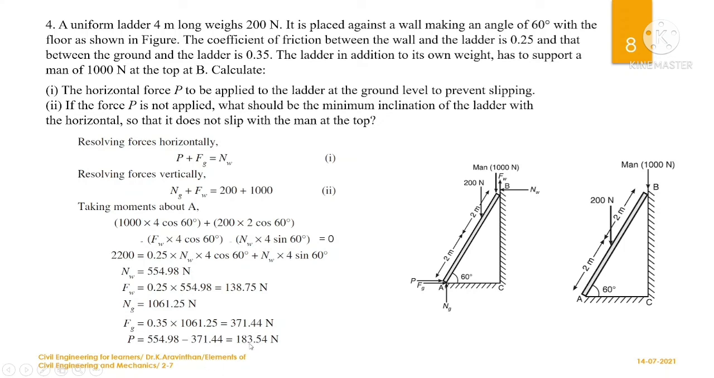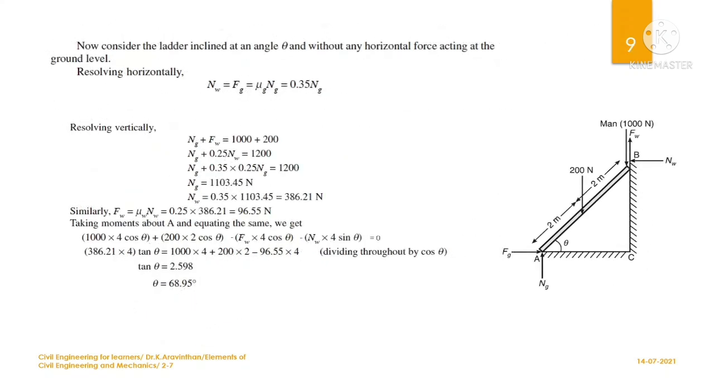So if you apply 183.54 Newton at this point, you can prevent the ladder from slipping. So this will be the equilibrium force. So above this, if you apply 200 Newton, 250, the ladder will be in the state of rest. Okay. Now let us go to the next component.